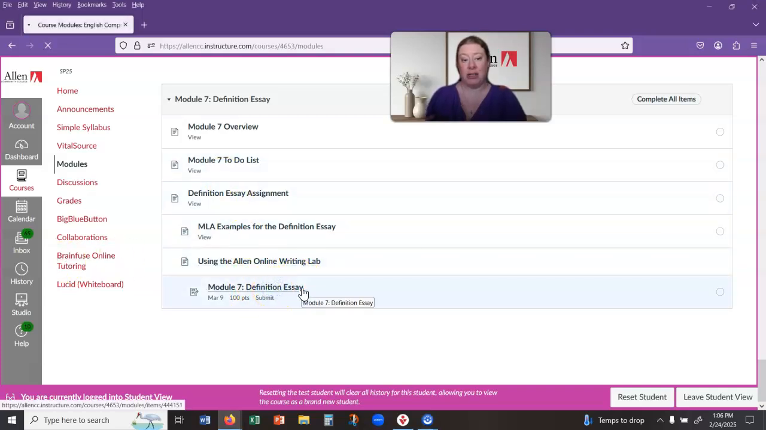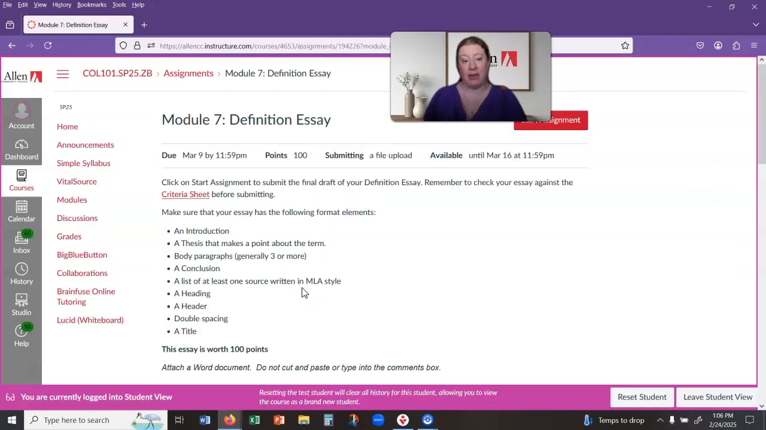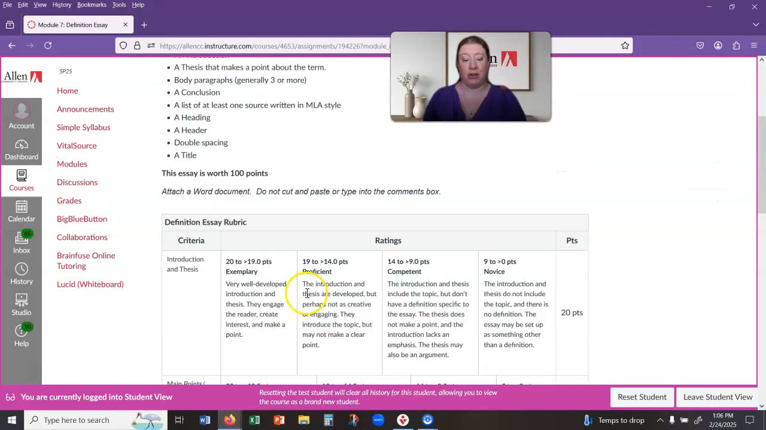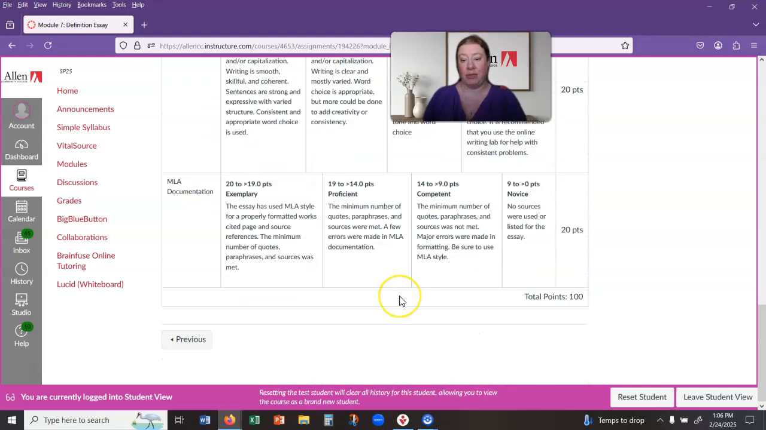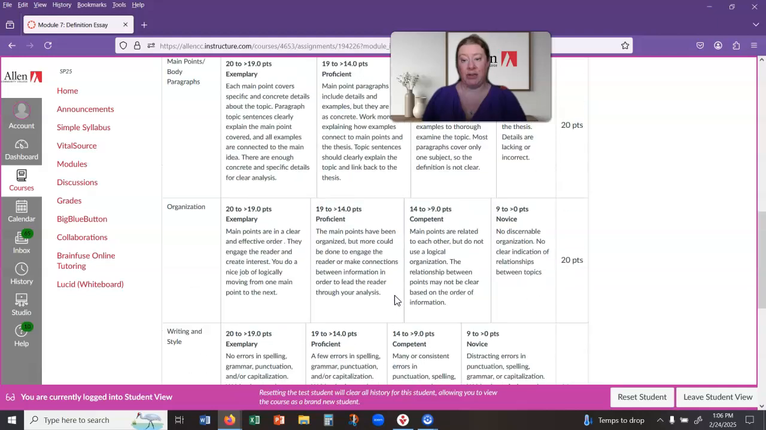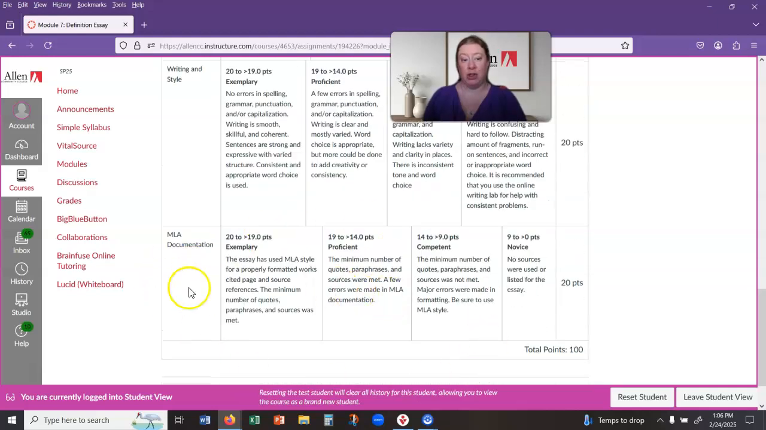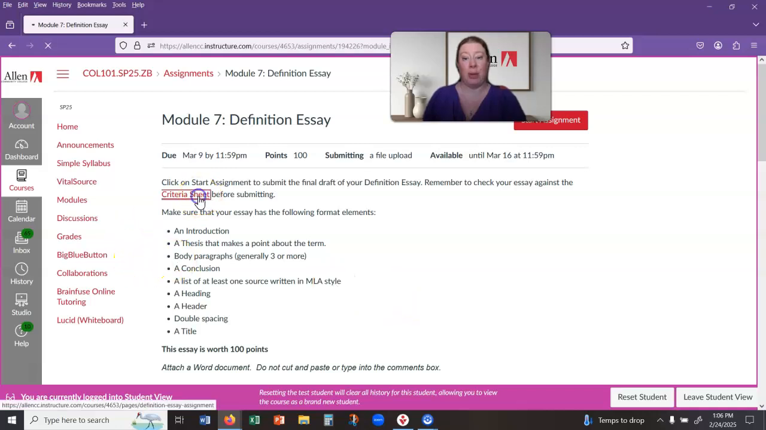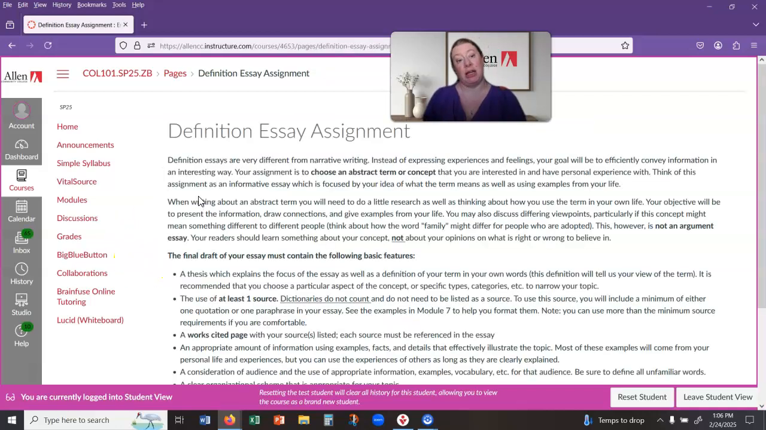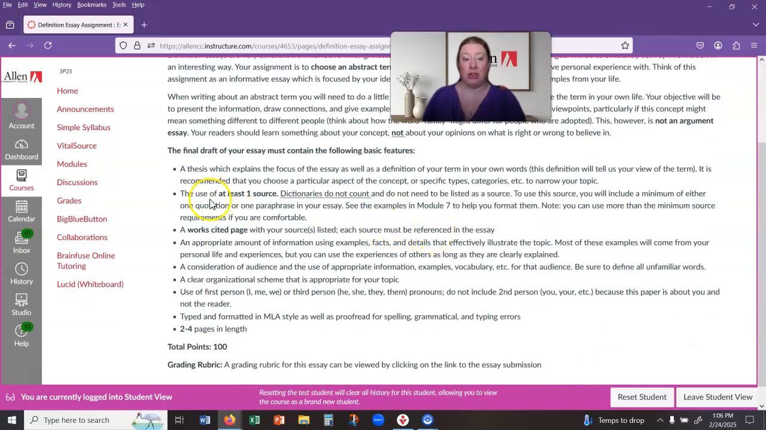So the definition essay is the only assignment in Module 7, and that is just to turn in that final draft. The grading rubric is attached. You'll see it's a little bit different from the narrative essay because we do have that additional documentation requirement for the essay. And so you'll go back to the criteria sheet, double check, make sure that you are doing everything that you need to be doing, that you have the use of at least one source.